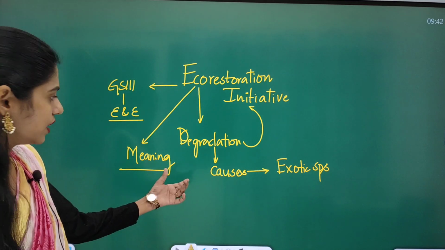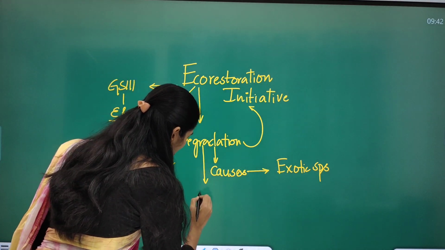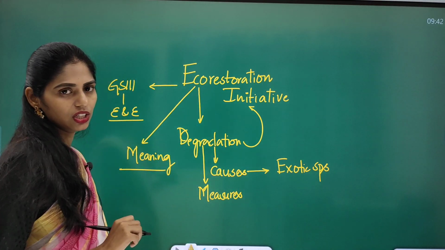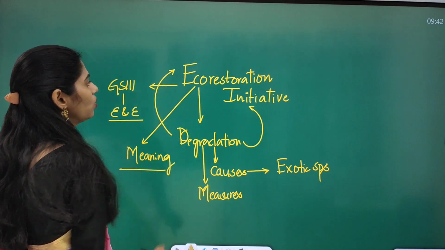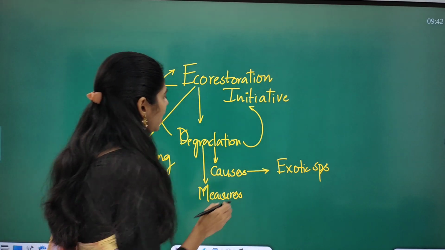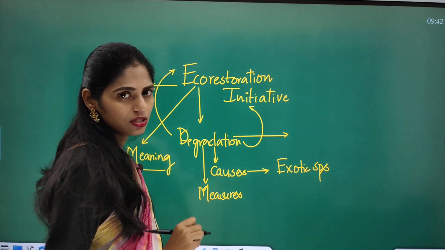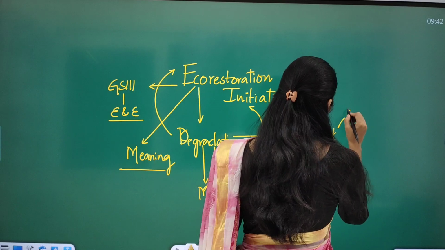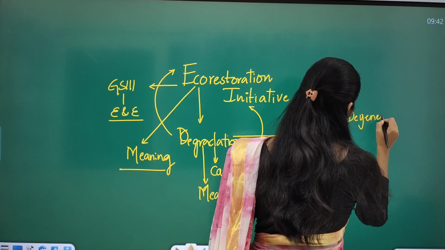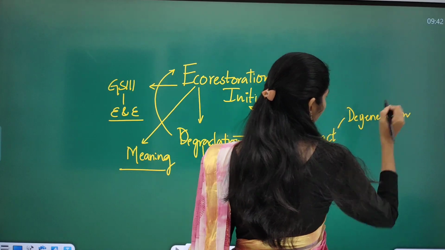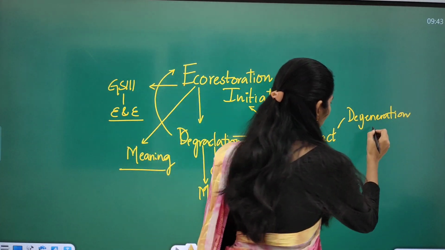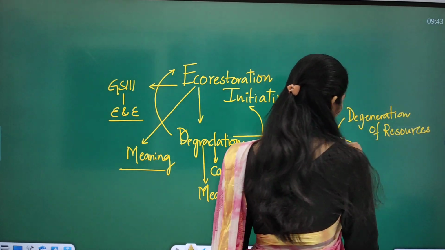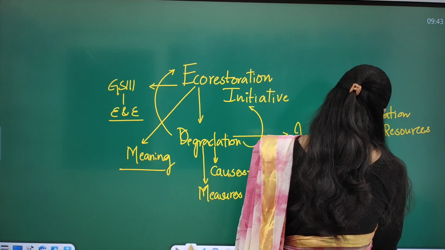And you have to see other causes, and what measures can be taken to prevent this degradation. One important method given here is the eco restoration method. And you have to see the impact of this degradation. One impact will be degeneration of resources. Not only degeneration of resources, what else happened? Habitat loss.